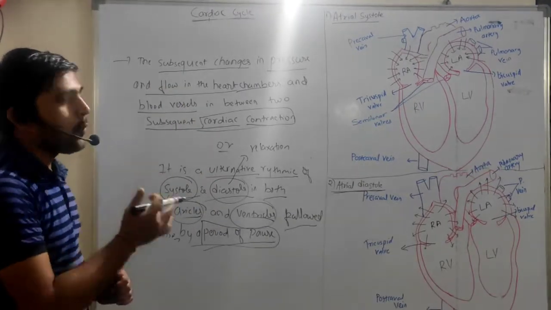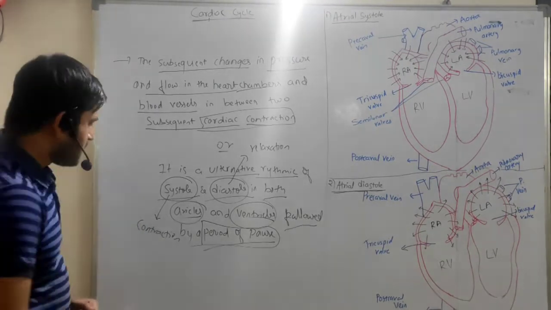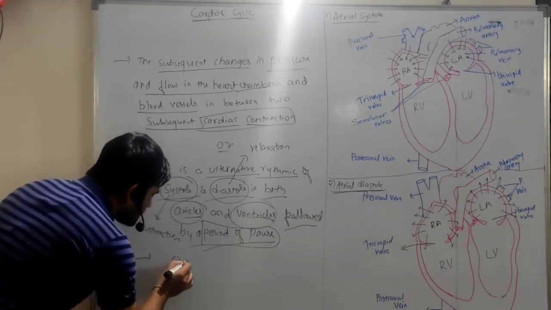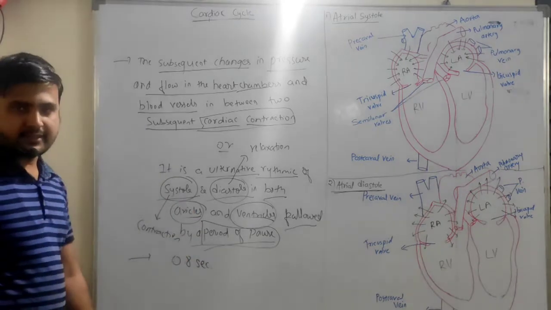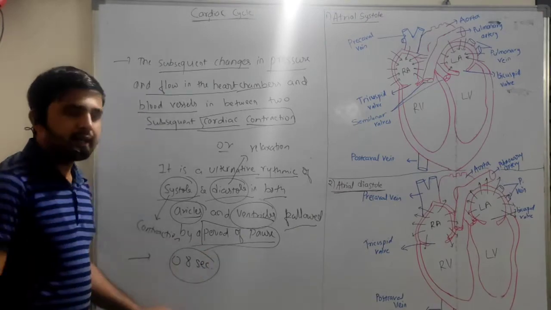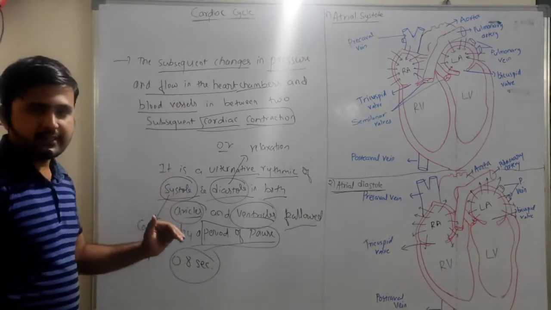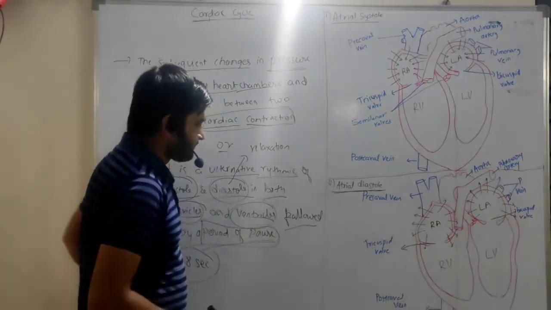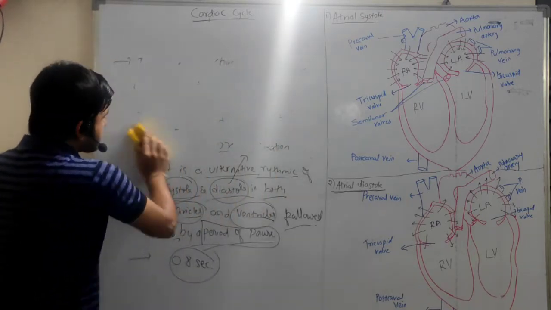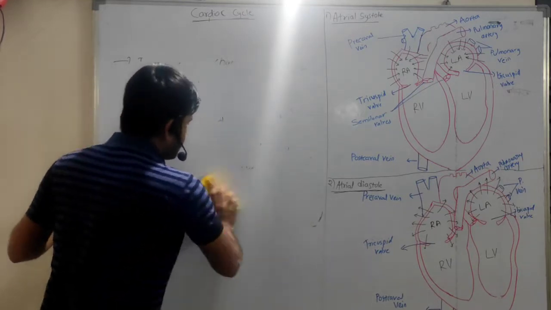So how long does it take? If you complete one cycle, how much time will be taken? The duration of one cardiac cycle is about 0.8 seconds. So there are some phases in the cardiac cycle, and we will discuss them one by one. Usually, this cardiac cycle happens sequentially. That's why the word subsequently is used.